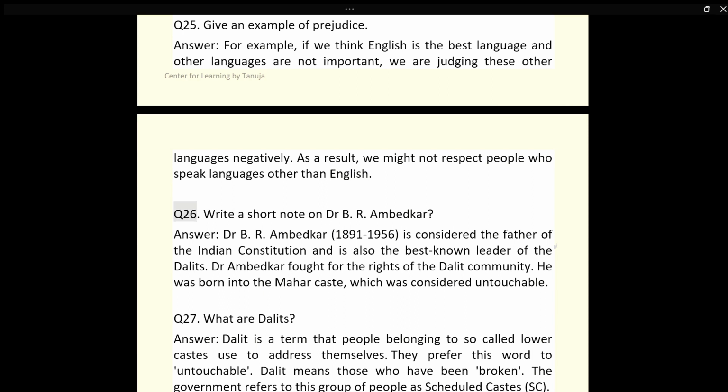Q26. Write a short note on Dr. B. R. Ambedkar. Answer. Dr. B. R. Ambedkar, 1891 to 1956, is considered the father of the Indian Constitution and is also the best-known leader of the Dalits. Dr. Ambedkar fought for the rights of the Dalit community. He was born into the Mahar caste, which was considered untouchable.